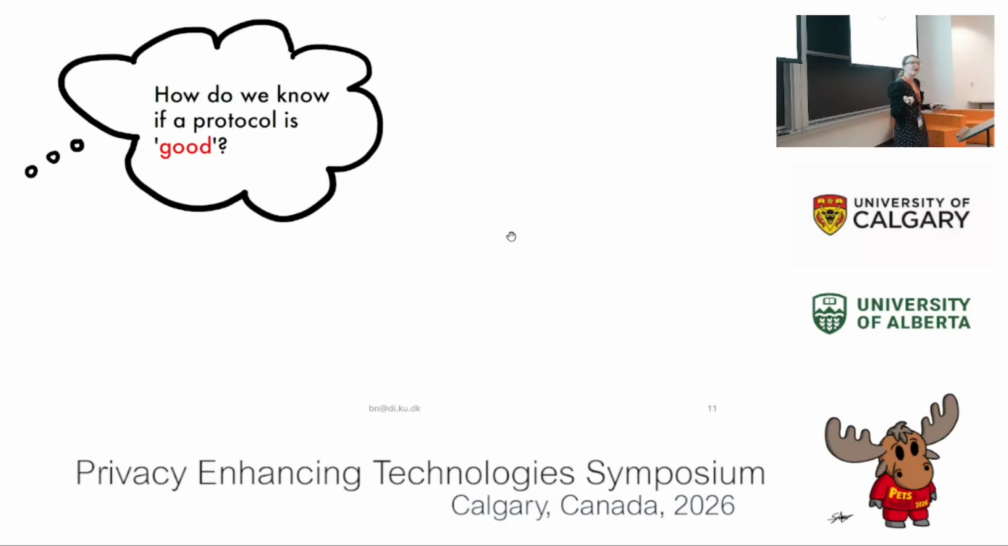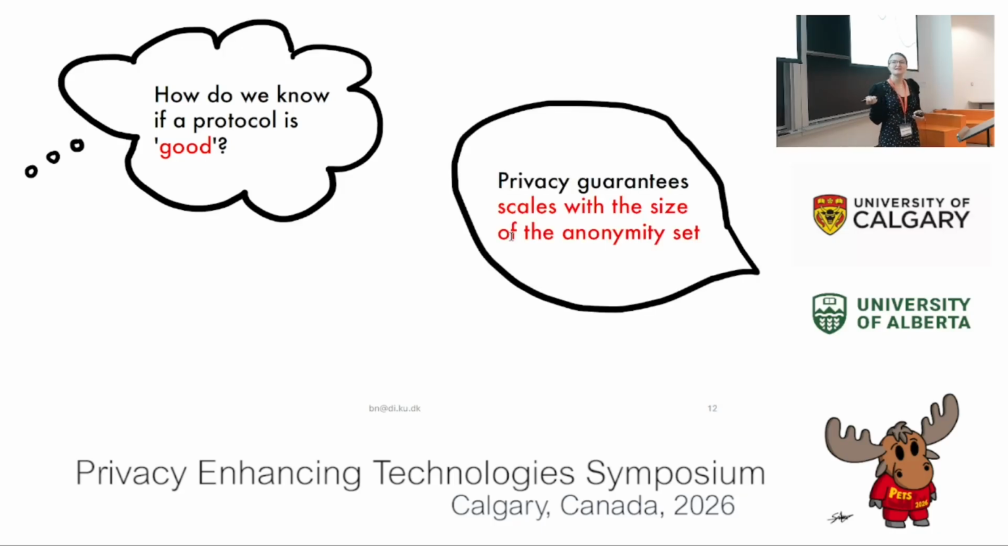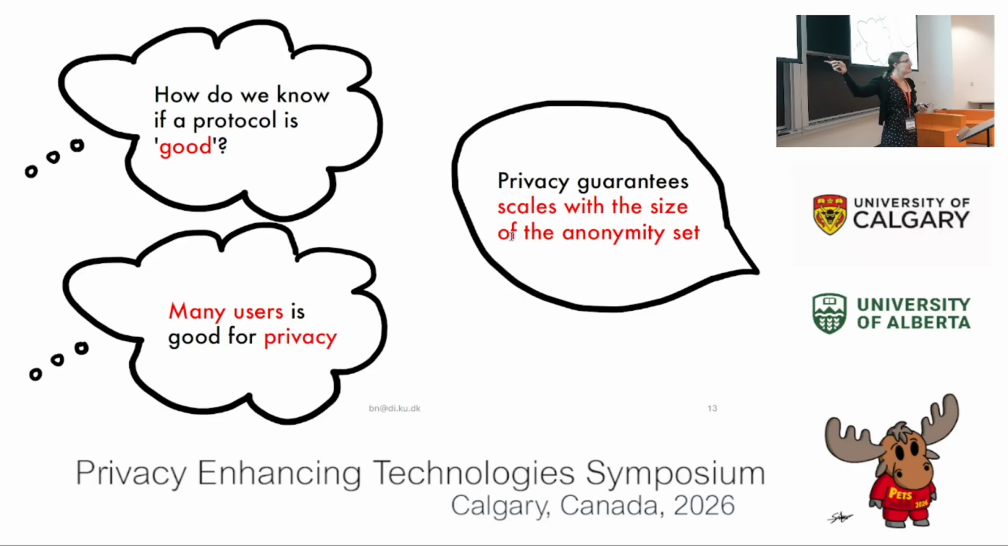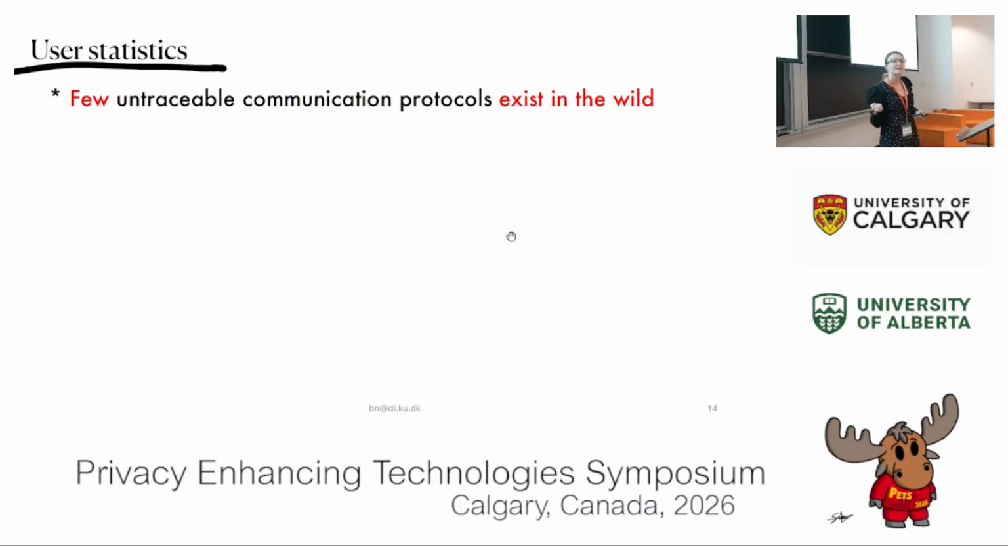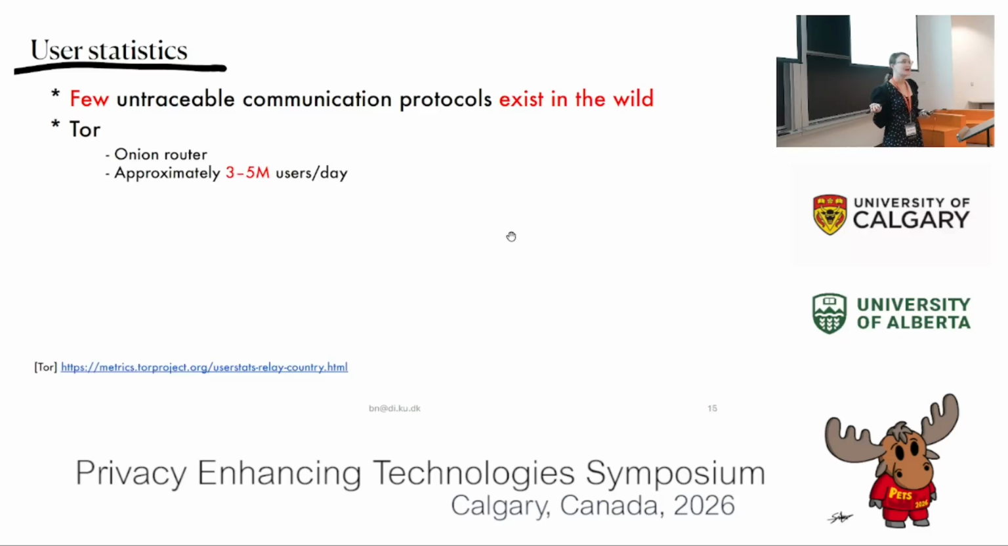So we wanted to know, how do we know if a protocol is good, right? And we know that the privacy guarantees in untraceable communication scale with the anonymity set, so with the amount of users that you have in your protocol. So many users is good for privacy. So we really wanted to find out, how do we get more users? And if you look at user statistics of deployed anonymous communication systems, very few of them are actually deployed in the wild, unfortunately. So we have Tor that probably everyone here knows about.